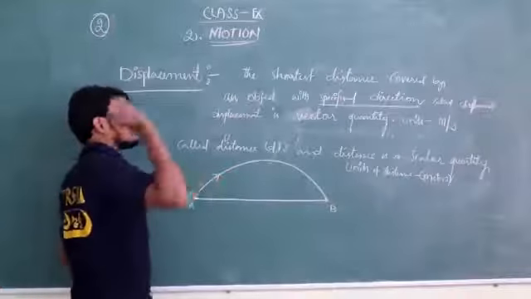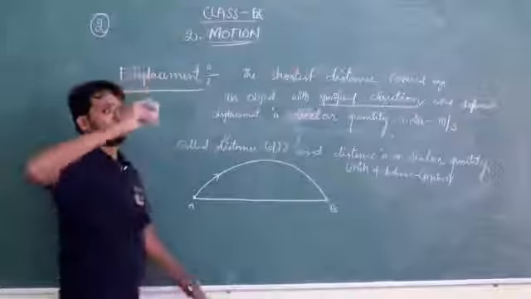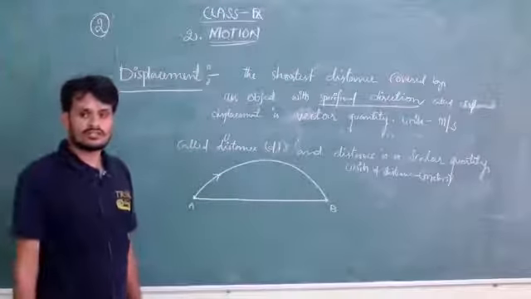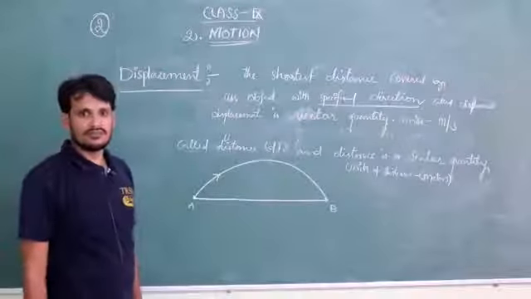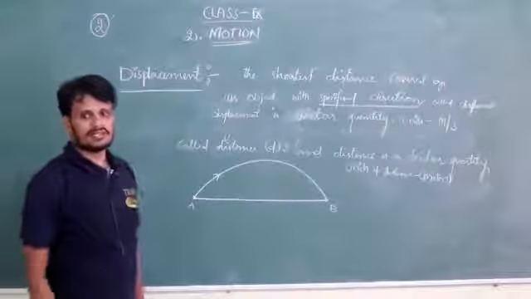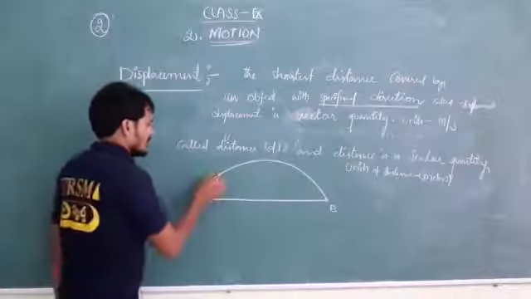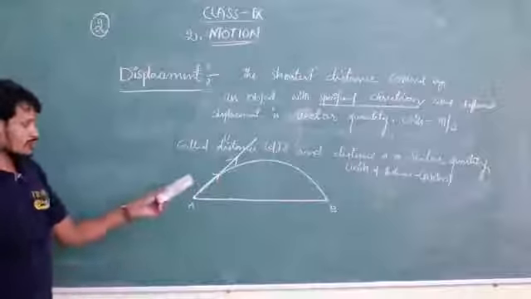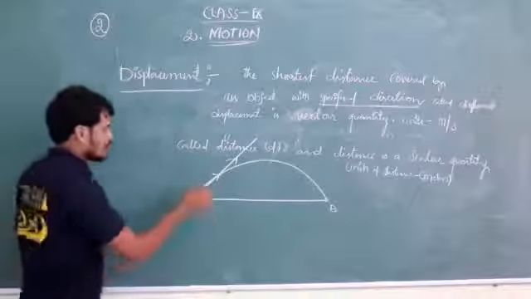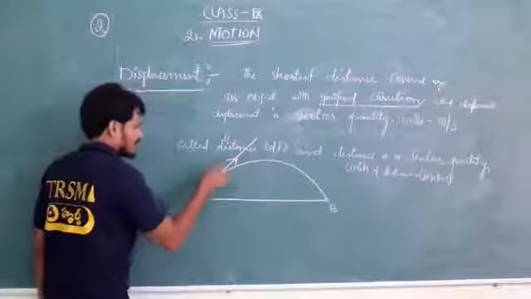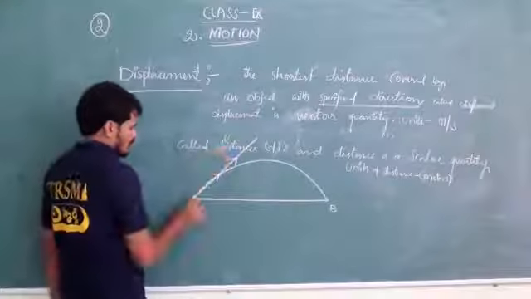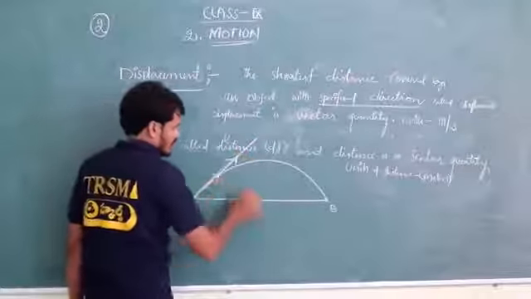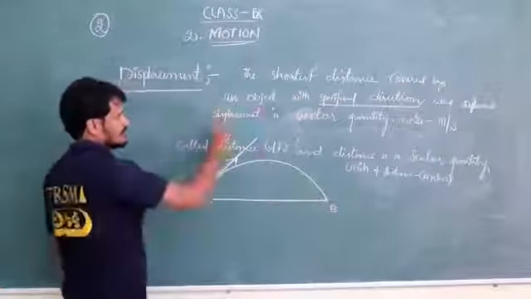What direction is it moving? It is moving in this direction. I throw it towards the east, or towards the north, moving in an upper direction. I am clearly mentioning the direction. Using this direction, the shortest distance the object covers is nothing but displacement.